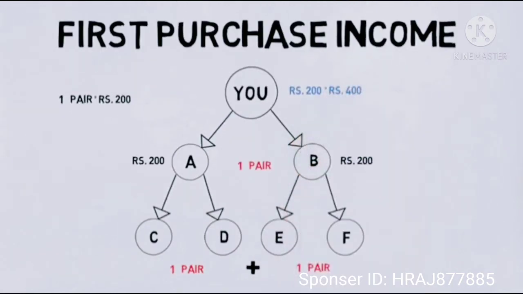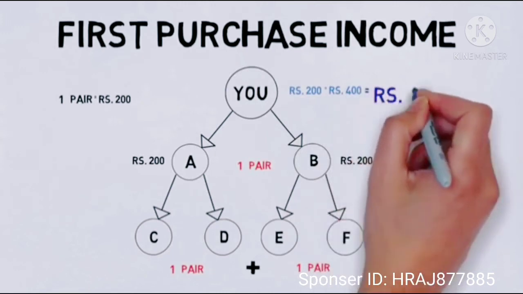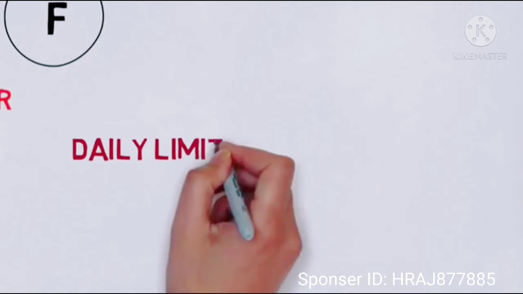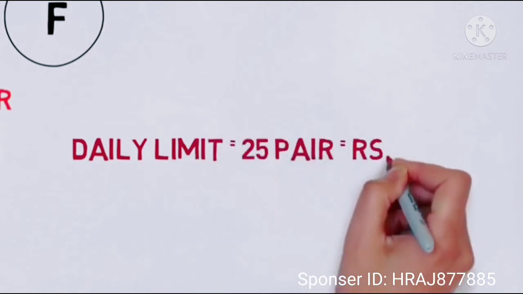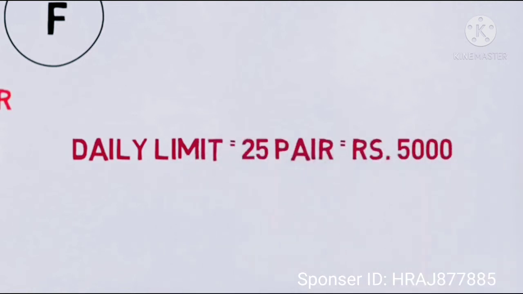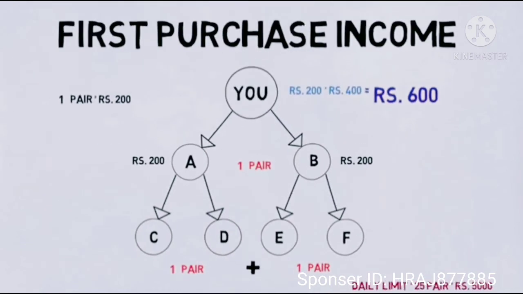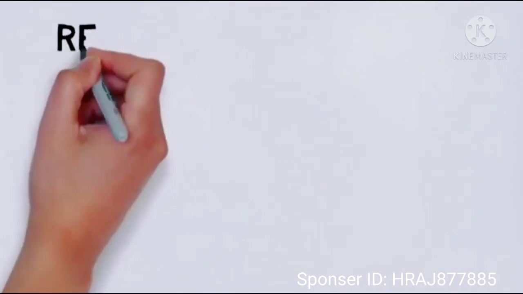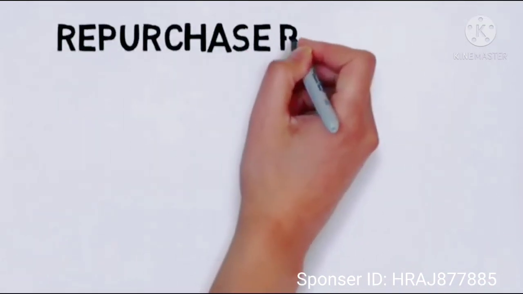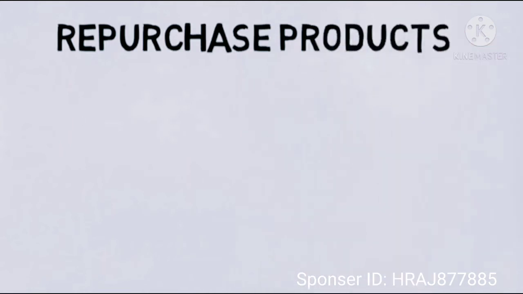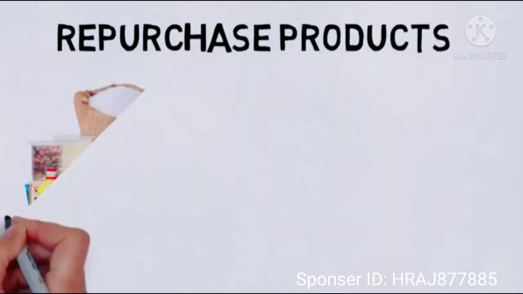Likewise, you can add any number of persons on your left and right side, but there is a daily limit for pair matching. In a single day, the company will pay you a maximum of 25 pair matchings, that is rupees 5000, from a single user ID.